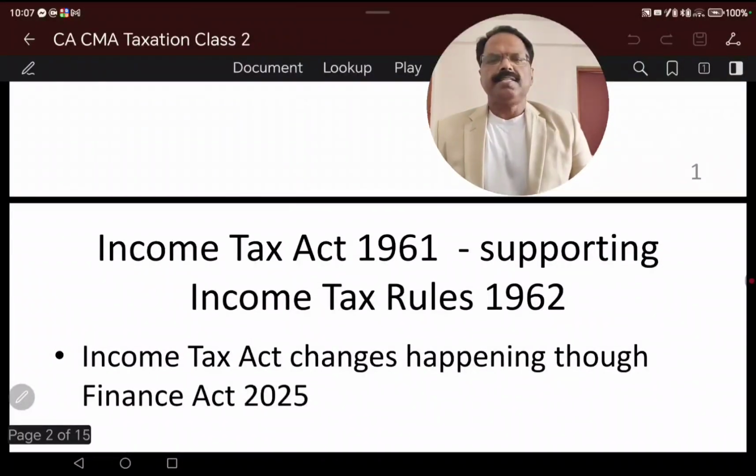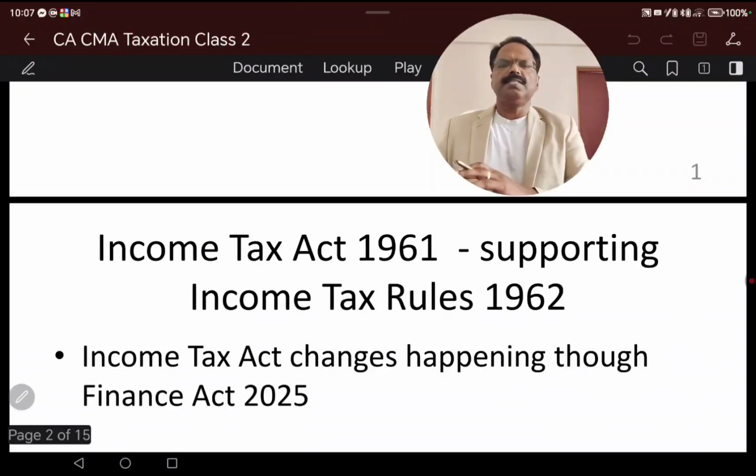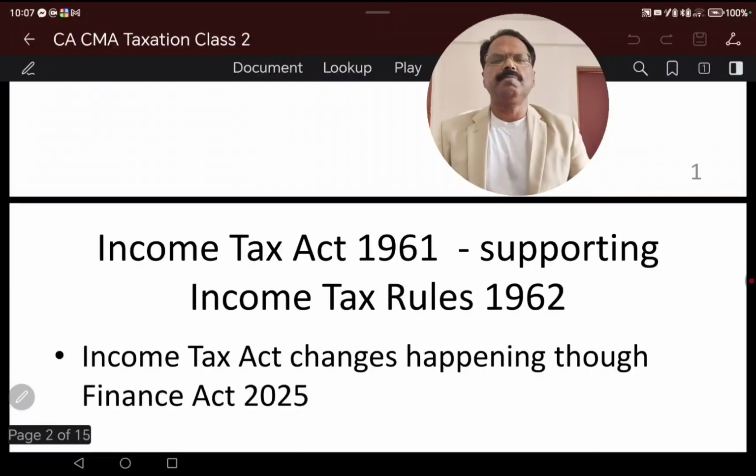Next is the Income Tax Act. We know that income tax calculation is based on the Income Tax Act 1961. But at the same time, income tax is calculated based on the Finance Act, and in each Finance Act the rate is fixed. So the Income Tax Act 1961 and the supporting Income Tax Rules 1962 are the base, the governing law which we take as the base for calculating income.